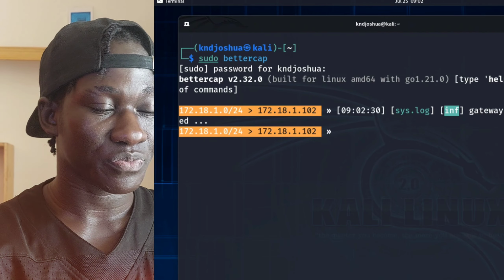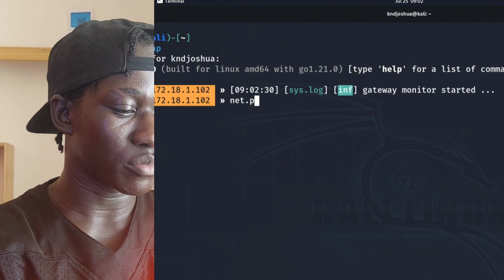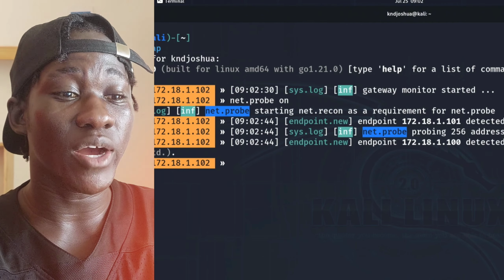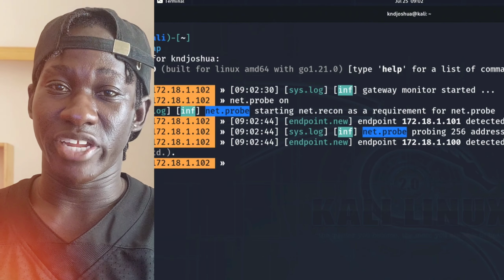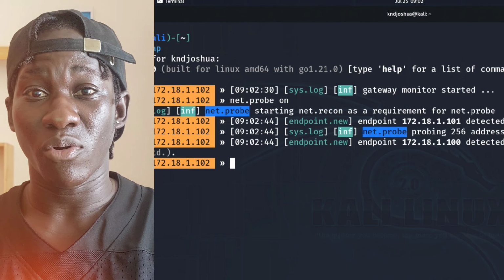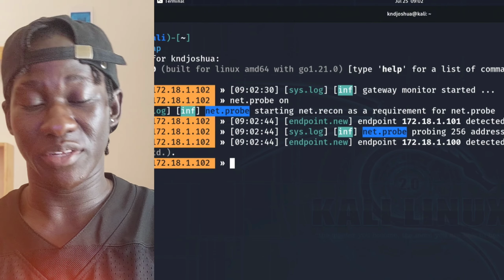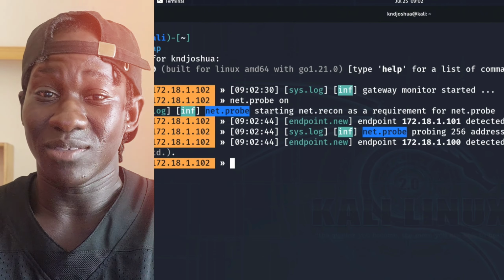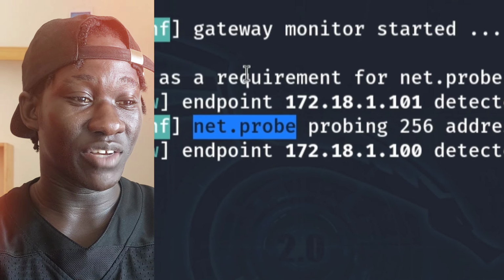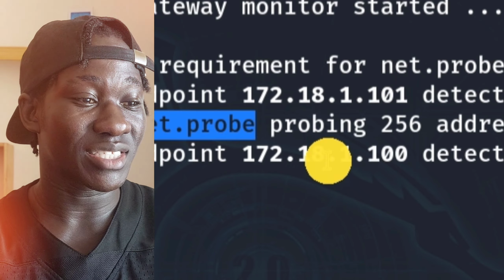So look at this. I'm going to say net.probe on. This is going to start probing networks. This is where we're going to be able to see what is connected to what, which computer is available on the network, which phone is available on the network, which kind of router I am using, whatever device you have connected. But right now, since it's mine alone, I have few devices running. The first one is 172.18.1.101. And then I have this 100.